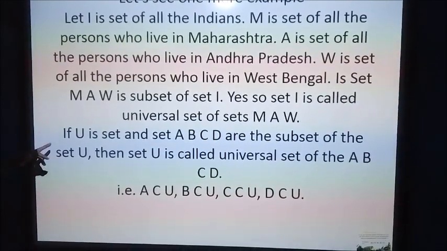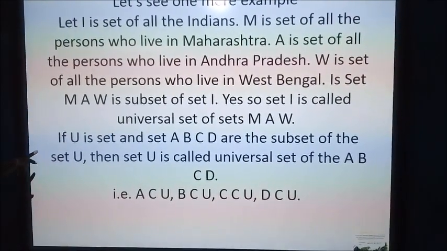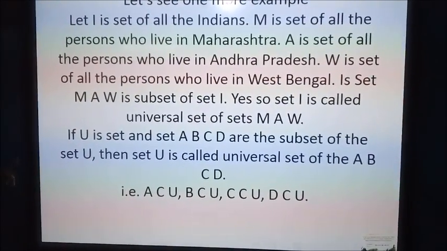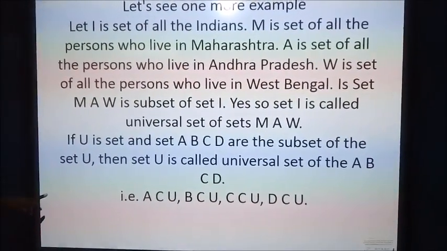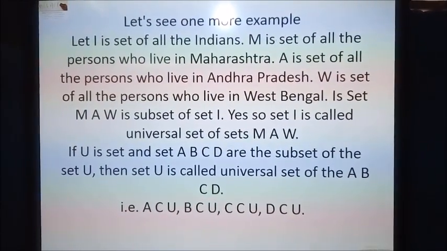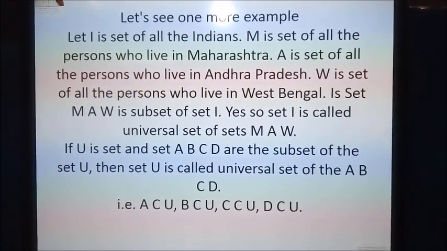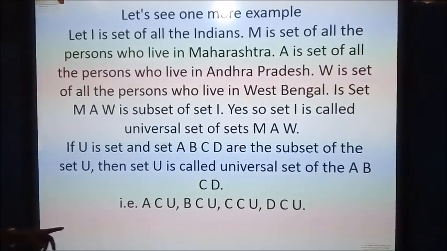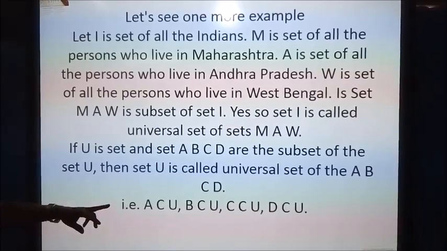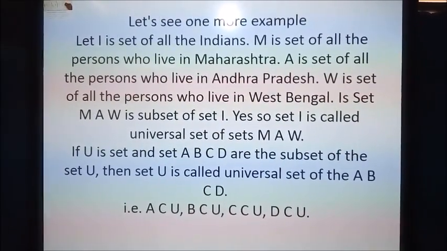If U is a set, and sets A, B, C, D are subsets of set U, then we can say U is the universal set of sets A, B, C and D. And so we can write A is a subset of U, B is also a subset of U, C is also a subset of U, and D is also a subset of U.